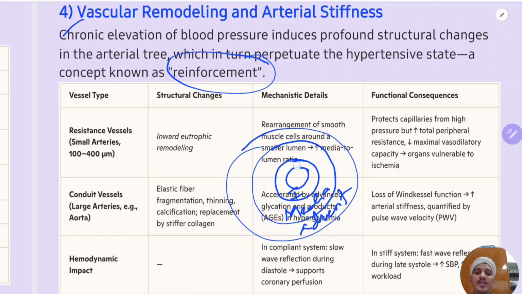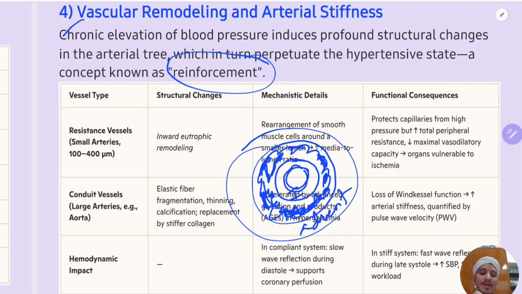Normally the lumen is regulated by the smooth muscles present in the media. In response to sympathetic or parasympathetic outflow, these will contract to reduce the lumen, or relax to increase the lumen. But in persistent hypertension, there is rearrangement and hypertrophy of the smooth muscles present in the tunica media of the arteries.